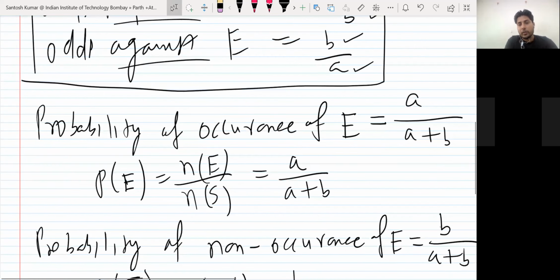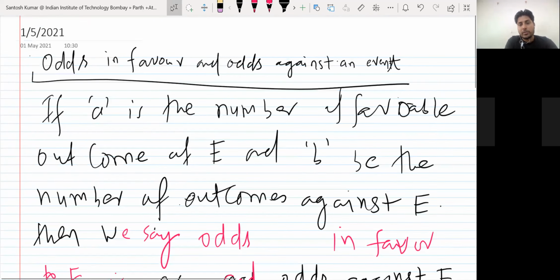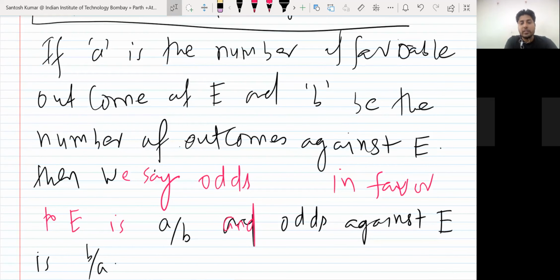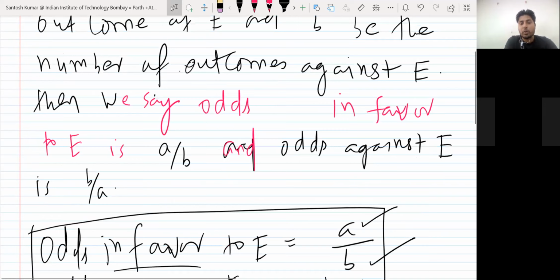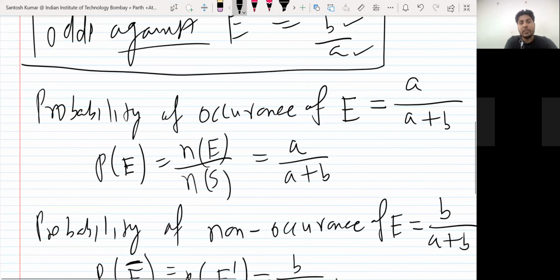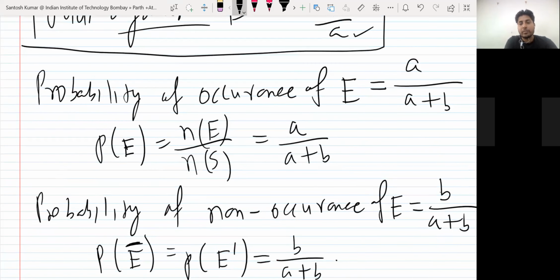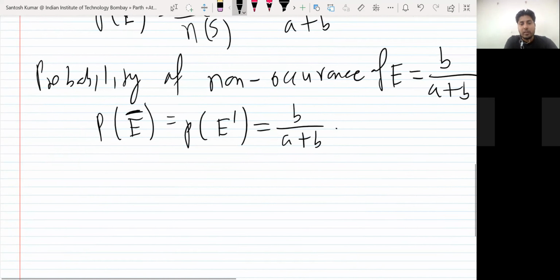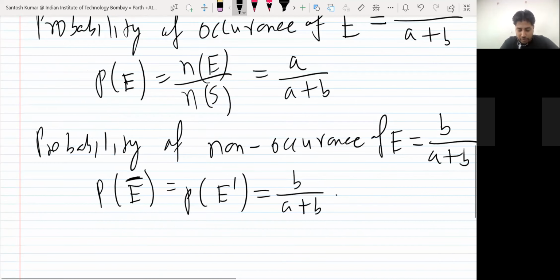So this is non-occurrence. So there are two terms here. A outcomes were in favor of E and B were against E. So odds, you will write A upon B in favor and odds against B upon A. If they ask you the probability of E, then A upon A plus B. The probability of non-occurrence, the probability of E complement, will be B upon A plus B. Okay, so let us try a few questions based on this.